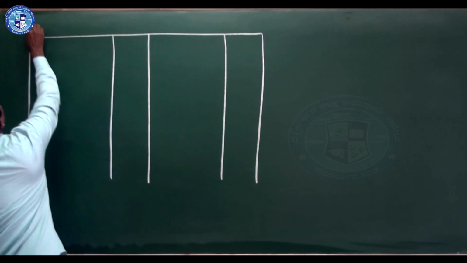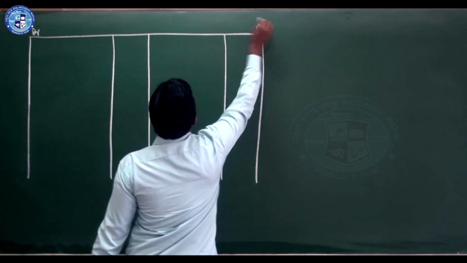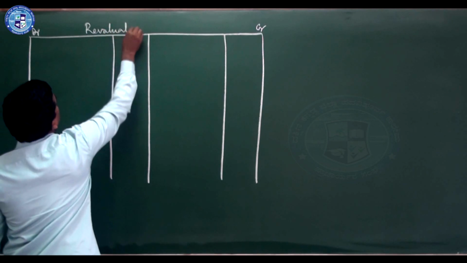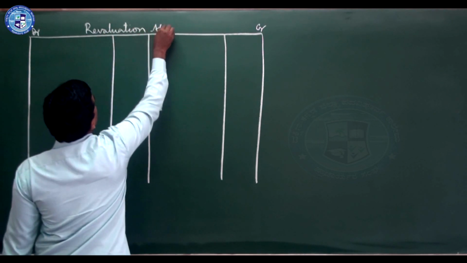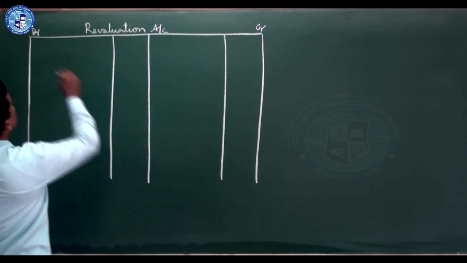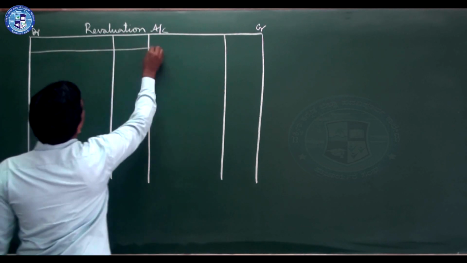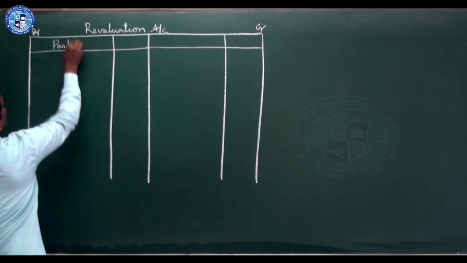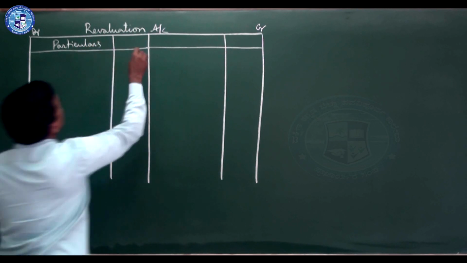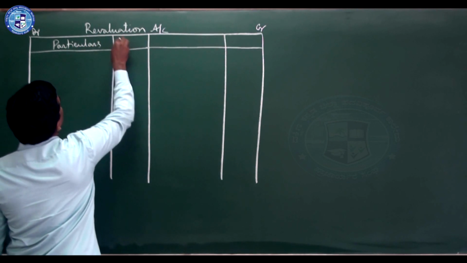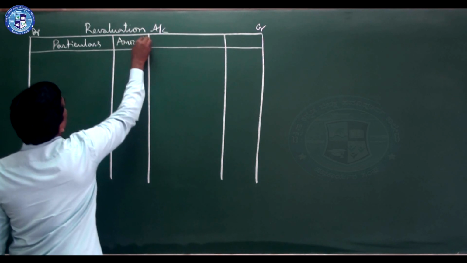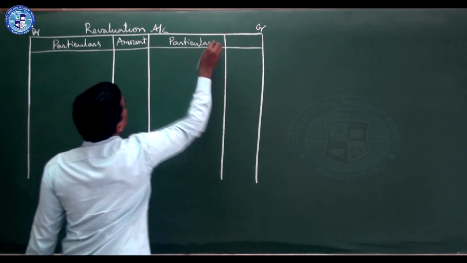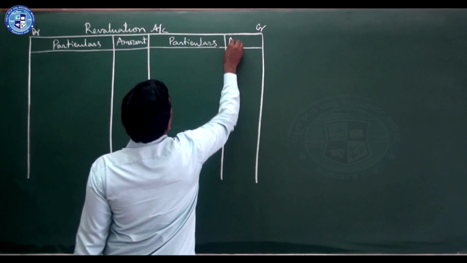Yes, debit and credit. Right here, revaluation account. Then you write the details: particulars, amount in rupees, particulars and amount.